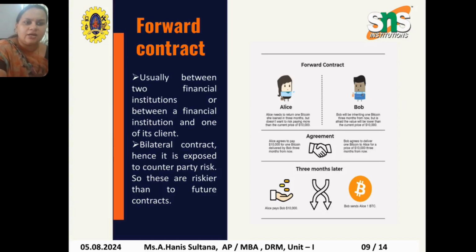So when does the forward contract usually take place? It usually takes place between two financial institutions, or between a financial institution and a client. We also have another term, that is bilateral contract. Hence it is exposed to counterparty risk, so these are riskier than future contracts. For example, inside the contract or agreement, I have agreed to sell my products, but because I am not a direct farmer, I am collecting certain products from the other farmer.